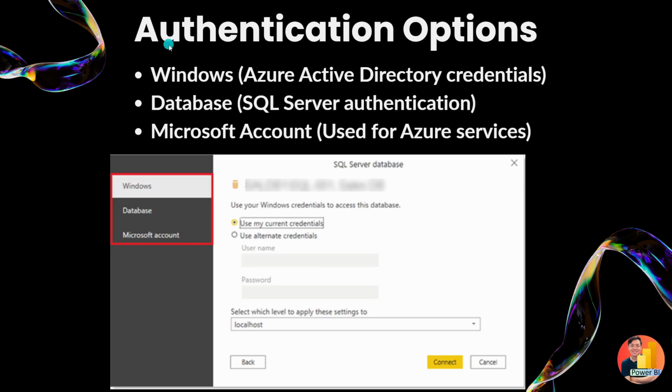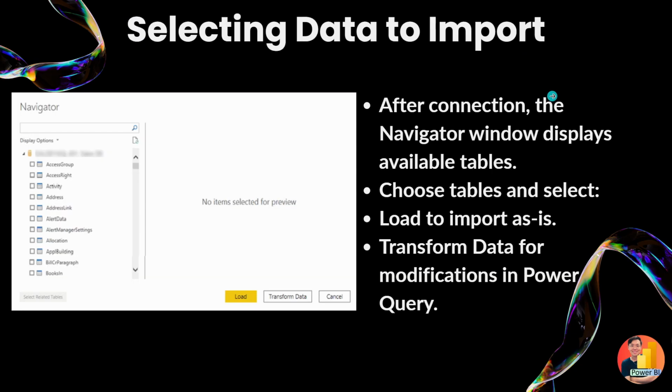Next, authentication options. We have a few authentication options, whether you connect to your SQL server with Windows, database, or Microsoft account, where Microsoft account is Azure, or database SQL authentication, or just Windows. Windows is where you have your SQL server locally. This depends on where your SQL servers are.